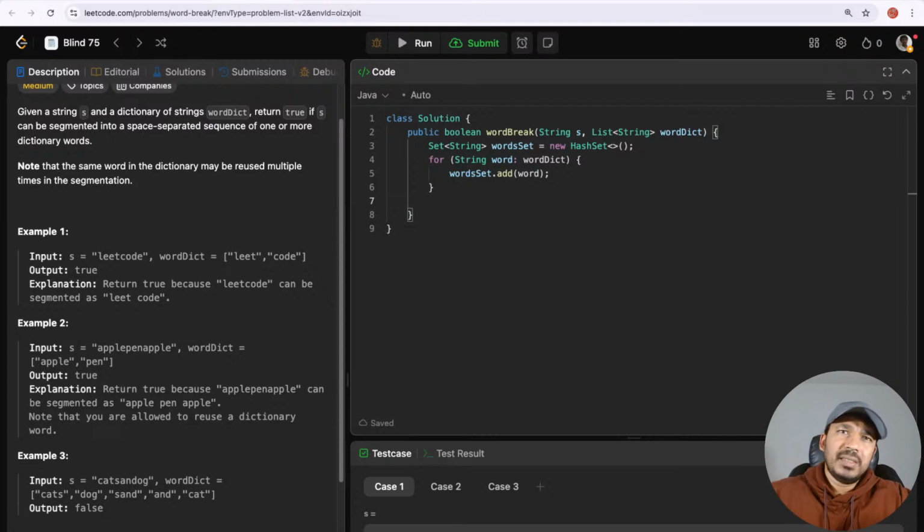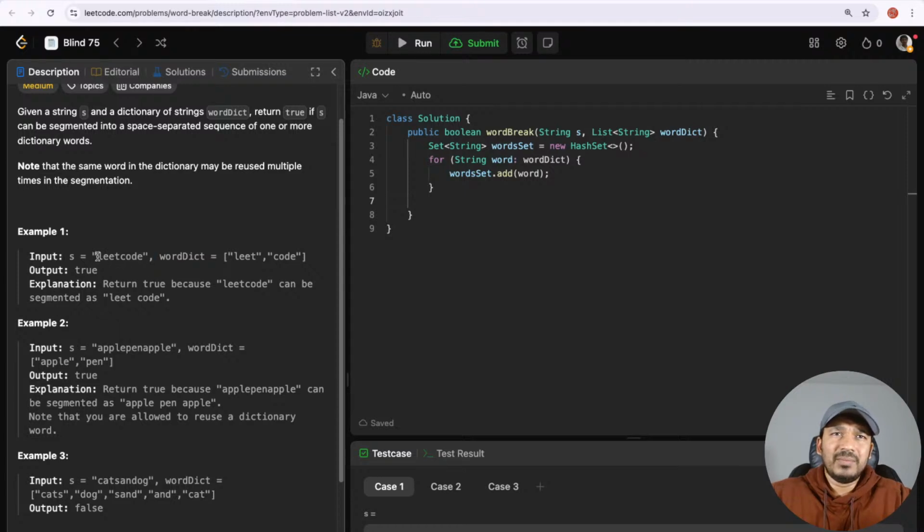Now, as I mentioned, I'll iterate through the characters one by one, and as soon as I iterate the first character here, L. Is that in the dictionary? No, it's not in the dictionary. L E, is that in the dictionary? No. L E E, no. And L E E T, that's there in the dictionary. Now I'll see the rest of the elements. C, is that in the dictionary? O, is that in the dictionary? D, is that in the dictionary? E, code is in the dictionary? Yes. Then I'll look for the rest, and for the rest I'll return true. Okay, I reach the end of the index, I return true.